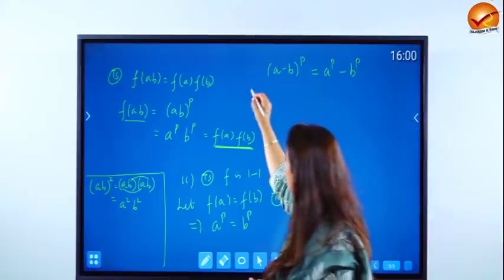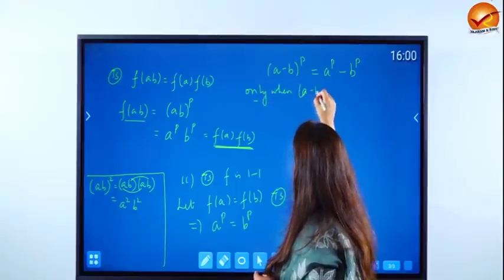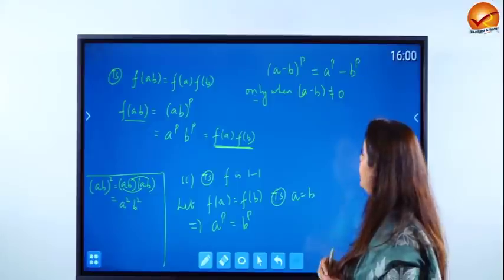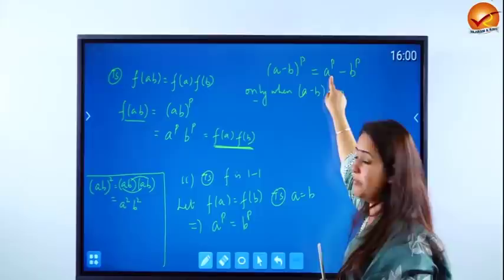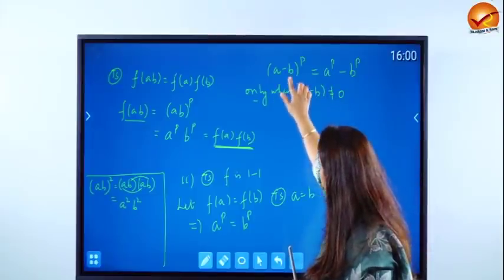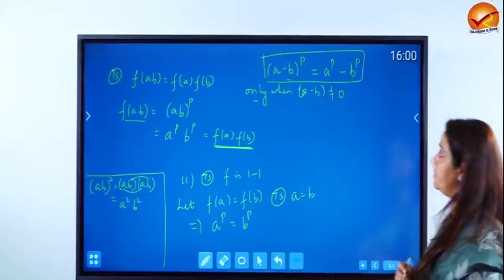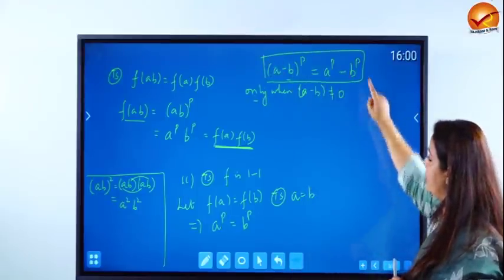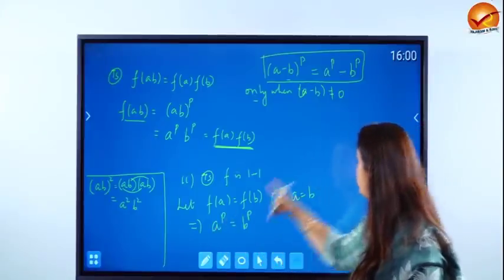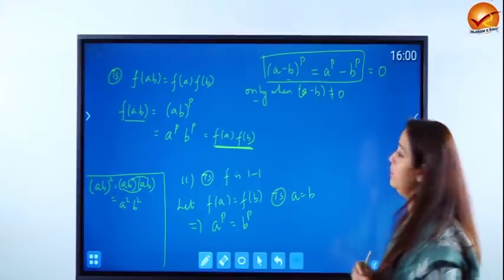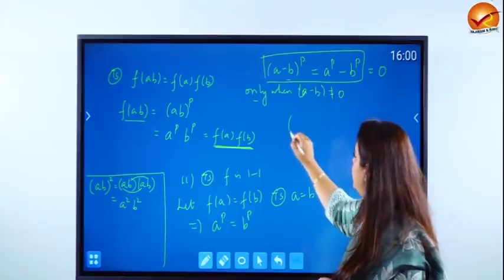Remember, this happens only when a minus b is not equal to 0. If a minus b was 0, then the left hand side is 0, so you can't have any binomial expansion. So if this is not equal to 0, then like additive homomorphism, I can show that a minus b to the power p will be equal to a to the power p minus b to the power p, which by our hypothesis, we are assuming a to the power p is equal to b to the power p, so this comes out to be equal to 0. A minus b to the power of p is coming out to be equal to 0.